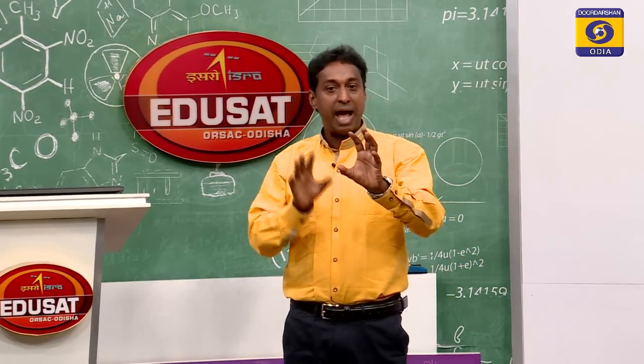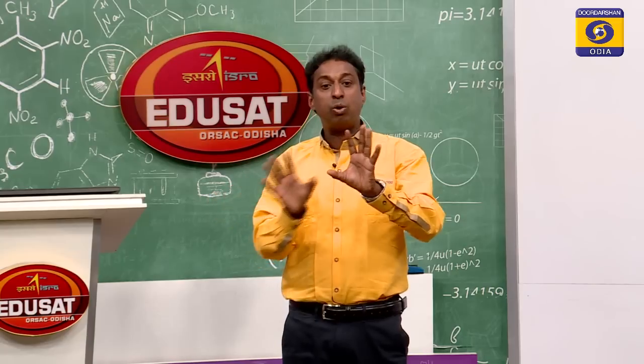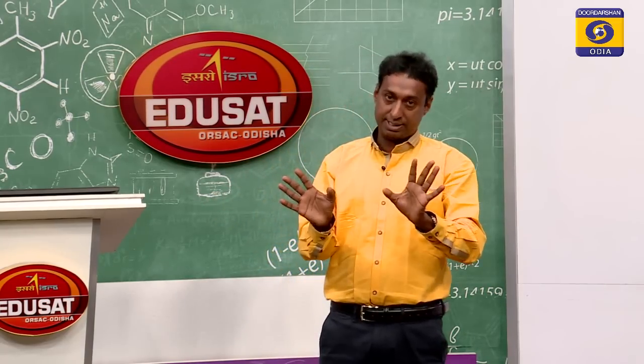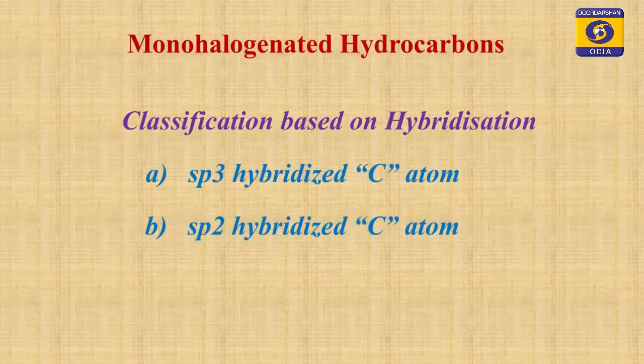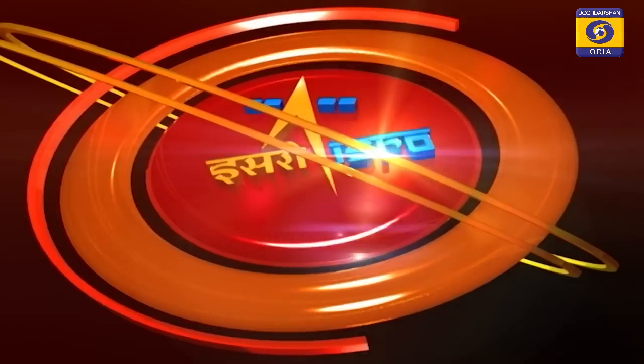now I will classify monohaloalkanes, meaning monohalogen hydrocarbons, and these monohaloalkanes are classified based on hybridization. Look at the screen, you can see 2 types of hybridization. One is an sp3 hybridized carbon atom to which you attach halogen, or an sp2 hybridized carbon atom to which you attach halogen.